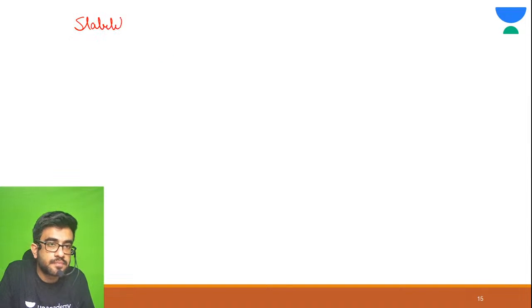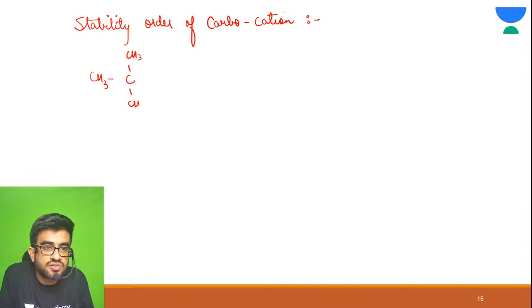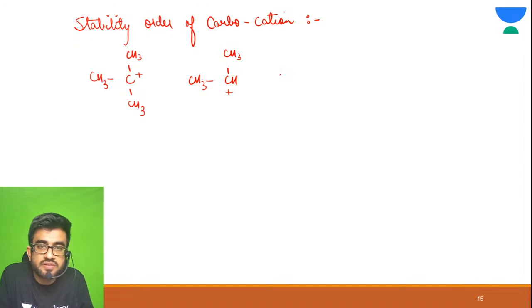Now see, stability order of carbocation. There are CH3, CH3, CH3 positive. There are these types of carbocation. Suppose there are these types of carbocation.